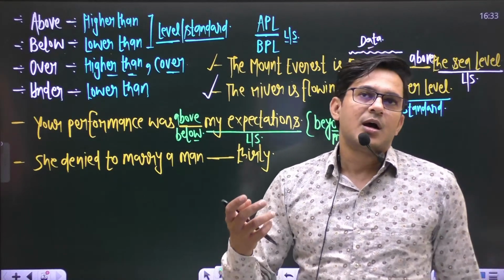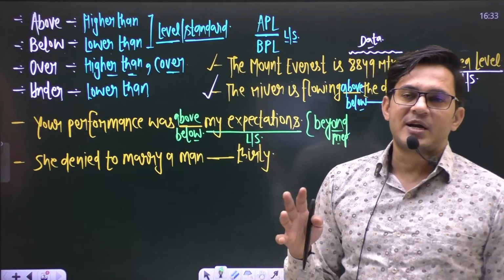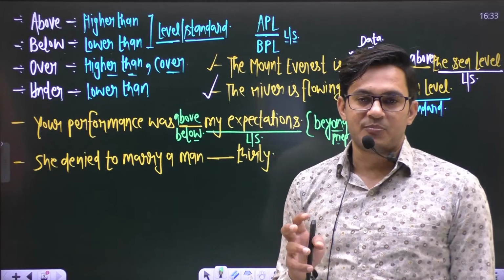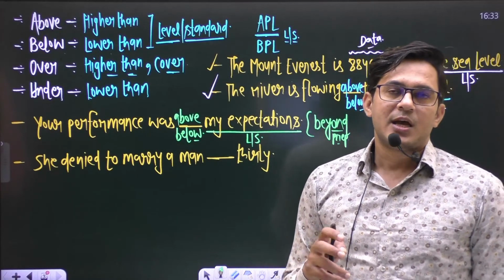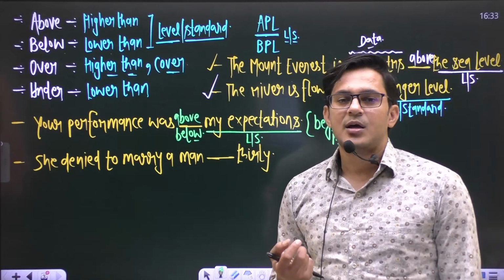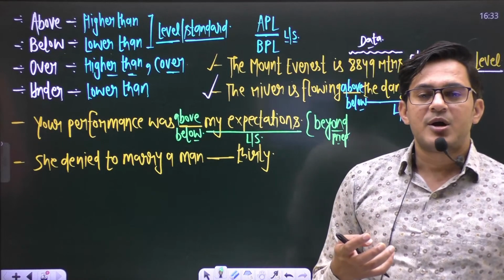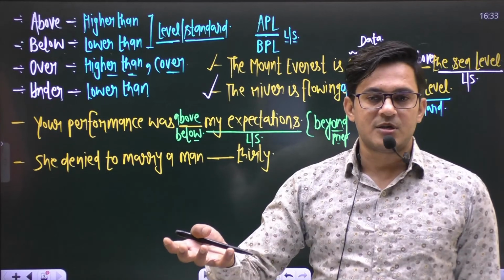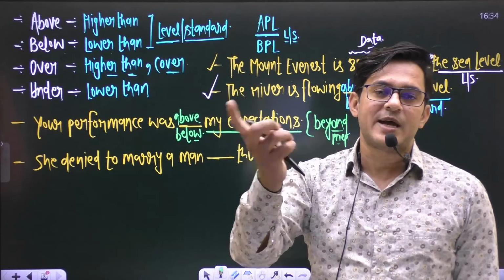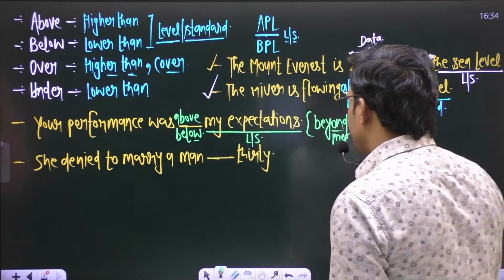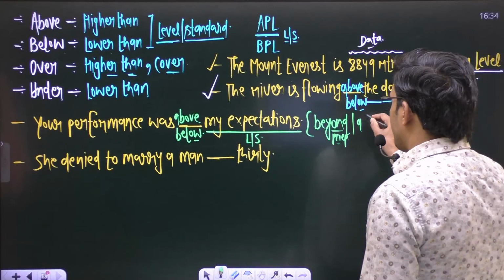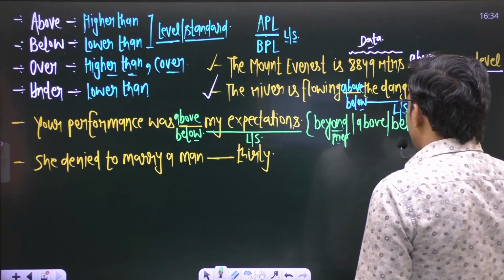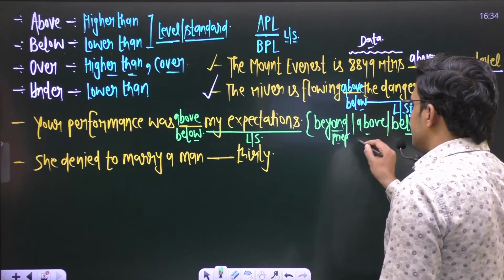Suppose I have expected 50%, but you have scored 99%. So this is beyond the expectations. So beyond, above or below, any one of these three prepositions can be your answer.